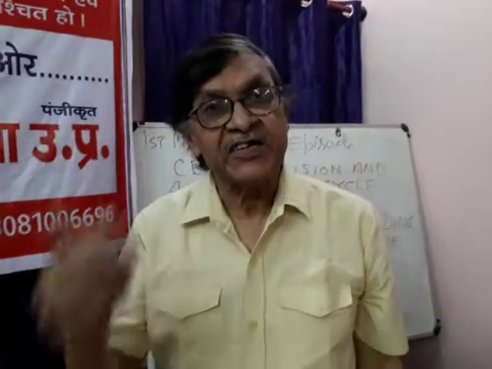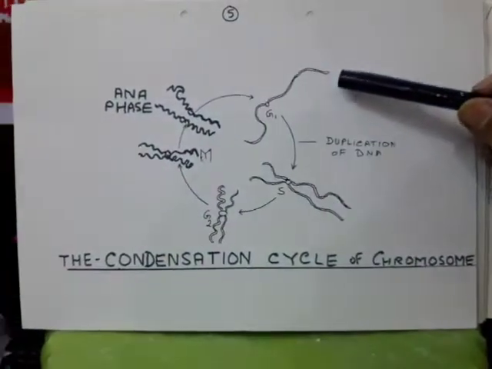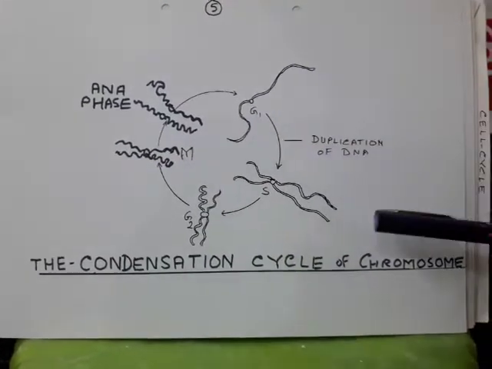There is a condensation-decondensation cycle in the chromosomes. At some stages, the chromosomes have only 1 chromatid and having a centromere. At some stages, there are 2 chromatids which are attached at the same centromere. So at the start of the division, in the G1 phase, there is a single chromatid and single centromere.